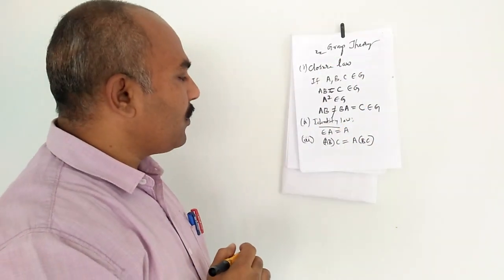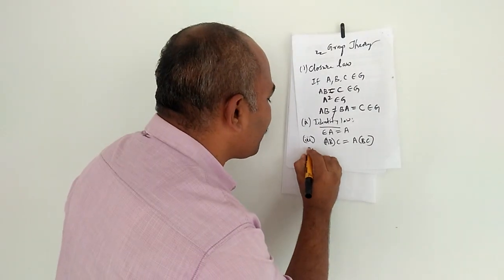One more group law is there, that is called the inverse law.